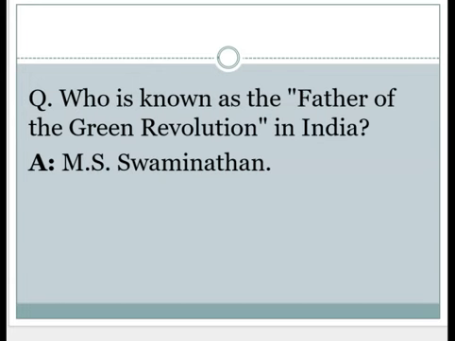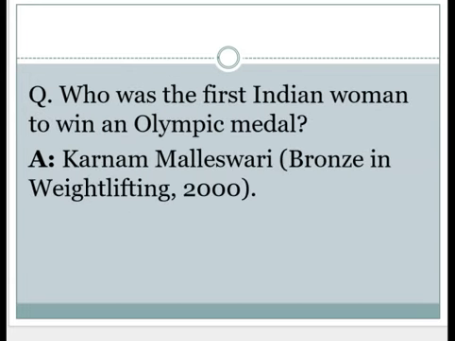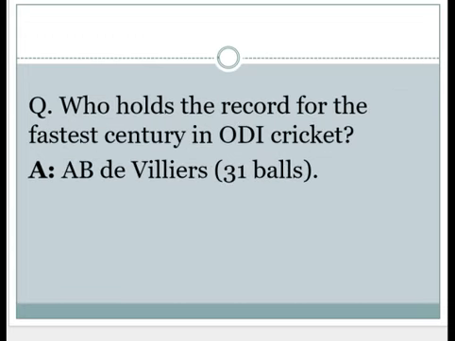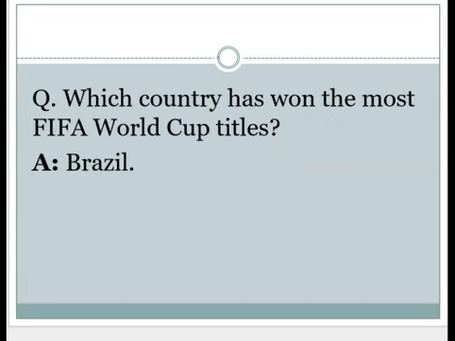Who is known as the father of the Green Revolution in India? M.S. Swaminathan. Who was the first Indian woman to win an Olympic medal? Karnam Malleswari, bronze in weightlifting, 2000. Who holds the record for the fastest century in ODI cricket? A.B. de Villiers, 31 balls.